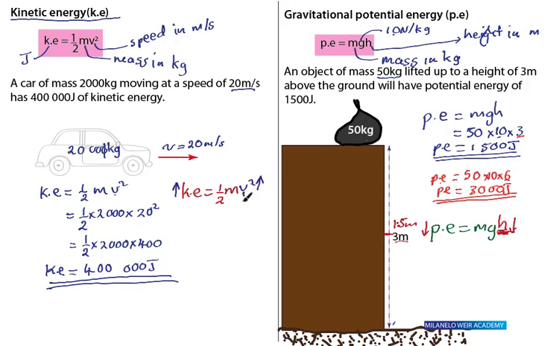If we decrease the speed, the kinetic energy also decreases. So I want you to know that kinetic energy for a particular object depends on its speed, and potential energy for a particular object depends on its height from the ground. Okay?